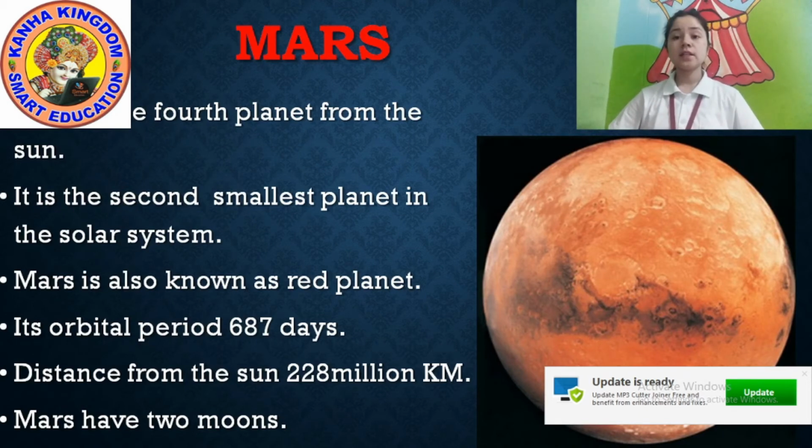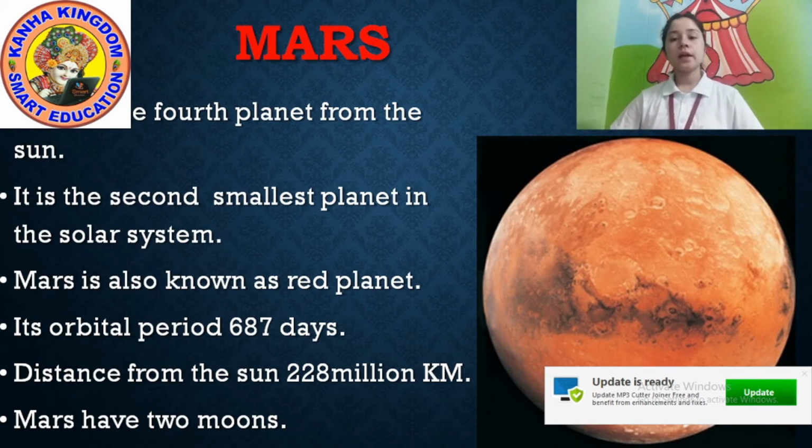So another one is Mars. Mercury, Venus, Earth and Mars. Mars is the fourth planet from the sun. First is Mercury, second is Venus, third is Earth and fourth is Mars.